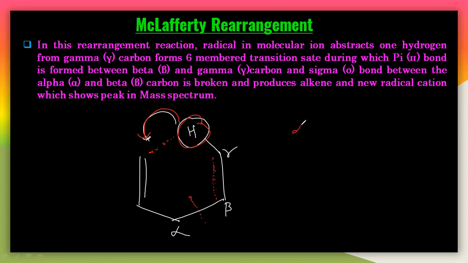So remember that the alpha beta bond breaks. It will break down here, and beta and gamma will make a pi bond here. The bond does not break here, the bond is made here. So a new bond comes. A pi bond forms here, and the sigma bond breaks here. So let us understand the mechanism here. So let us see with the mechanism here.